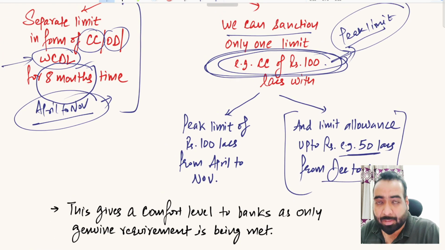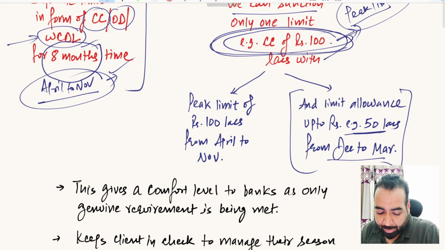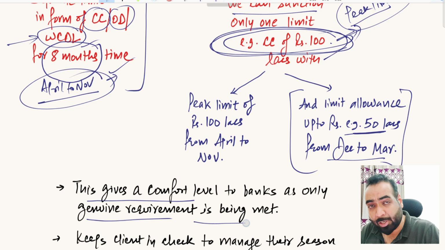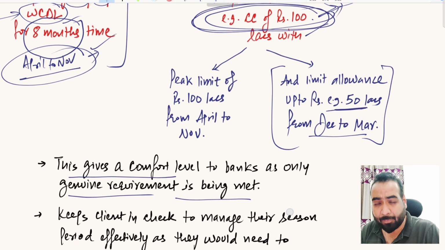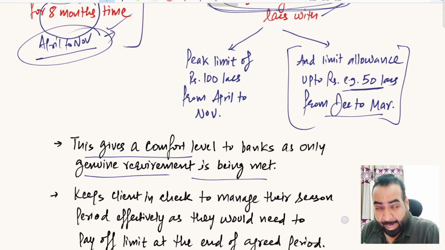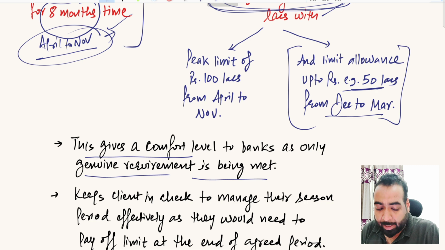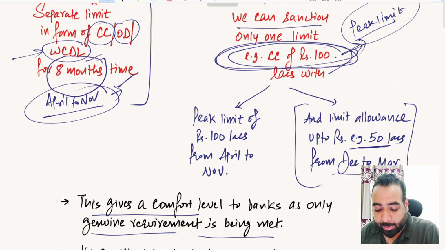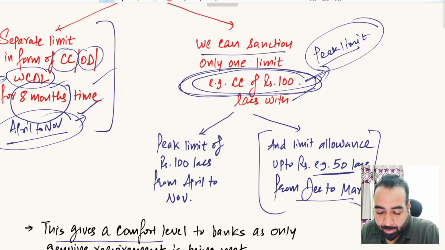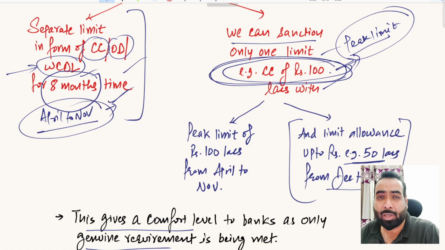So this seasonal limit or the peak limit concept gives a lot of comfort to the bankers, because they feel comfortable that they are only funding the genuine requirement of the client. They are not allowing the client any facility which the client may not need. They are funding only genuine requirement, and this funding of only 8 months keeps the borrower in check.